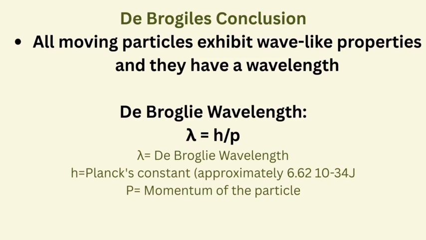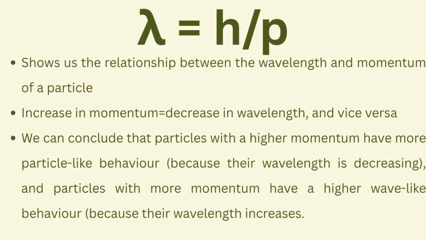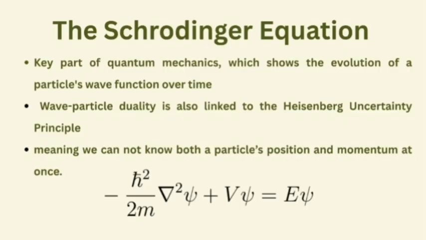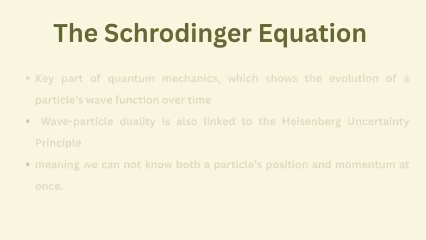This was determined by Planck's constant divided by the particle's momentum. This equation shows us the relationship between the wavelength and momentum of the particle. For example, if we increase the momentum, then the wavelength will decrease, and vice versa. Just like the de Broglie wavelength, the Schrödinger equation is linked to wave-particle duality.